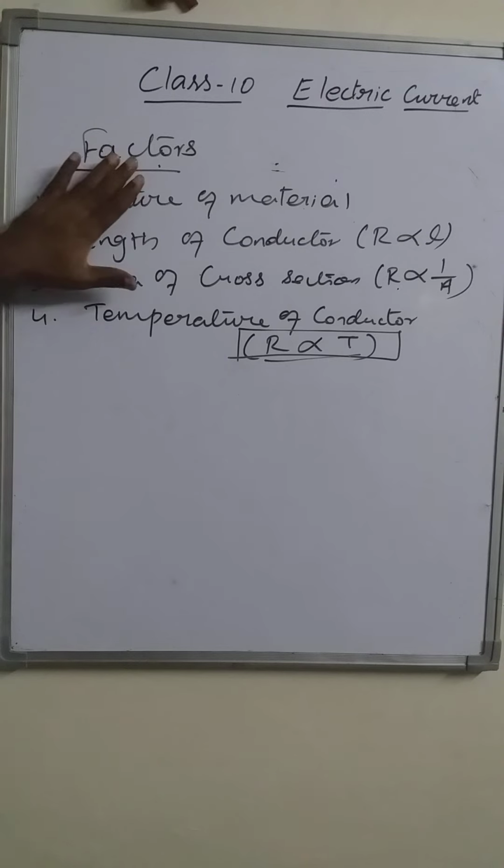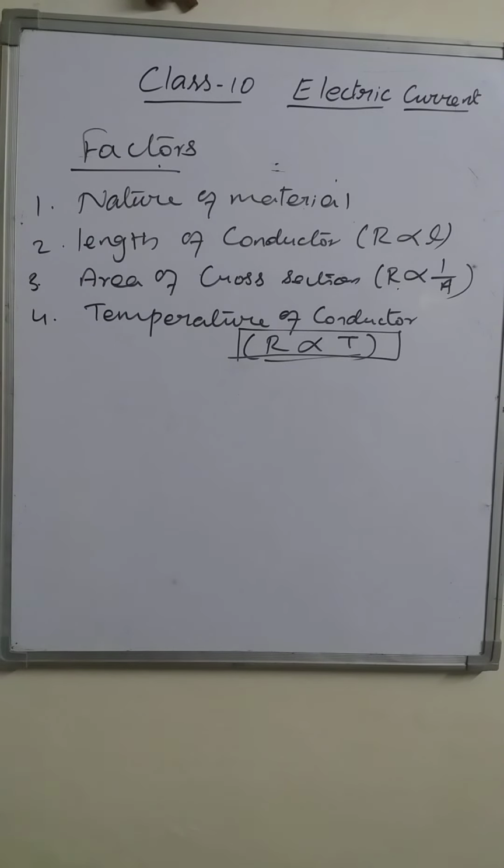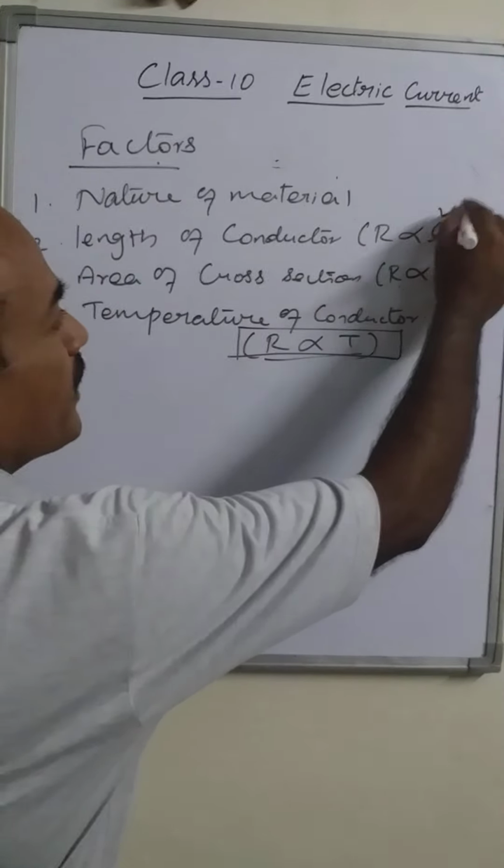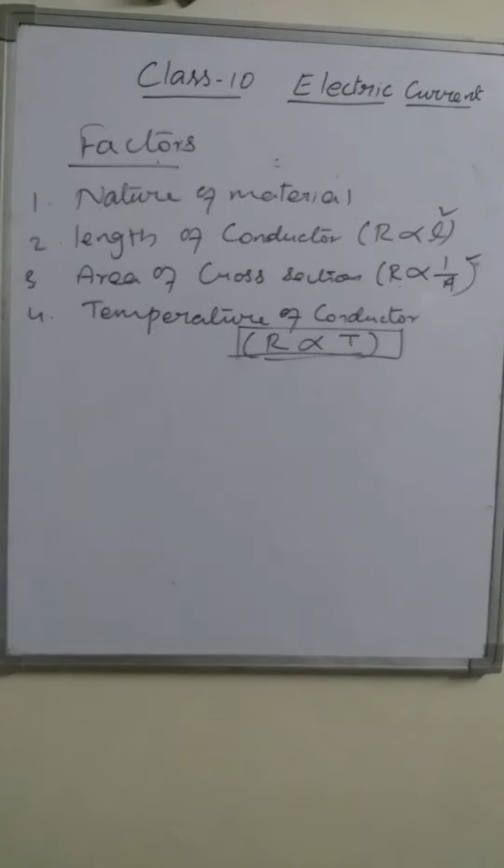But among these factors, we have some internal factors and external factors. External factors are those which depend on the physical dimensions. By looking at the factors, we can find out which depend on physical dimensions: that is length of conductor and area of cross section.